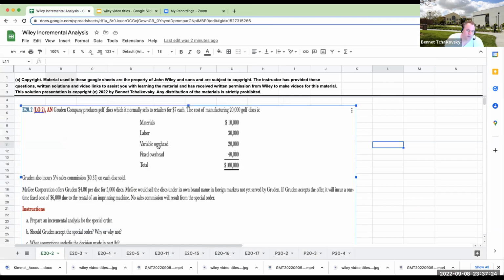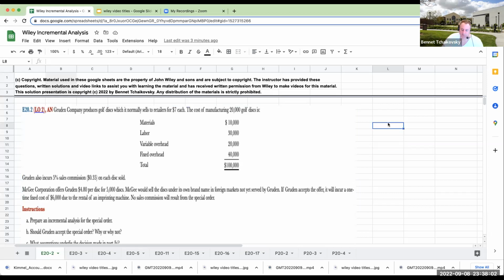Okay, so before we say thank you to that bus driver, let's take a look at our question. Grudem Company produces golf discs, which it normally sells to retailers for $7 each. The cost of manufacturing 20,000 golf discs are materials, labor, variable overhead, and fixed overhead. Grudem also incurs a 5% sales commission on each disc sold. Before we get into the specifics, what I want to do first is say, if we sell 20,000 golf discs, what does that look like?